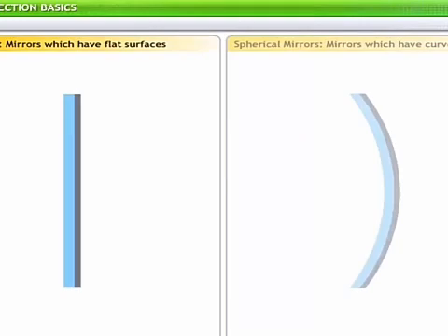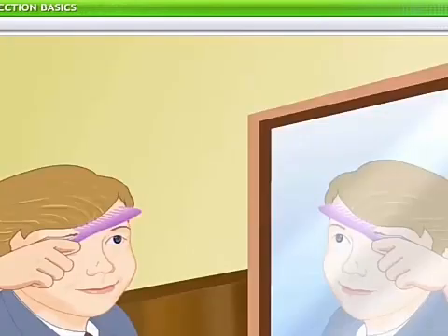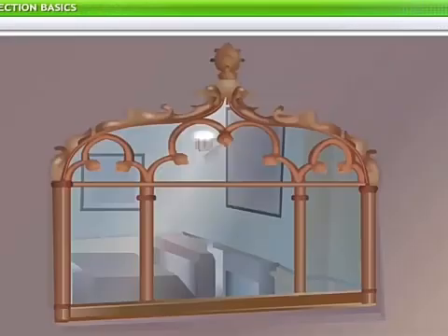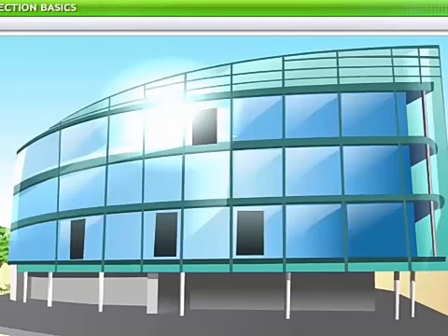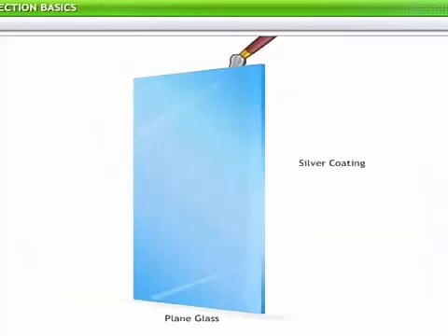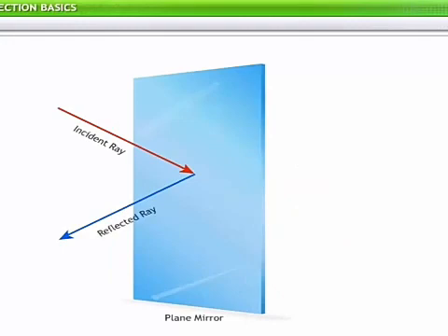Mirrors can be broadly classified into plane mirrors, which have flat surfaces, and spherical mirrors, which have curved surfaces. In this lesson, we will look at reflections in plane mirrors. Plane mirrors have flat, smooth surfaces. They are most commonly used for personal grooming, decoration, and architecture. These mirrors are constructed by coating silver on one side so that the other side can reflect smoothly.